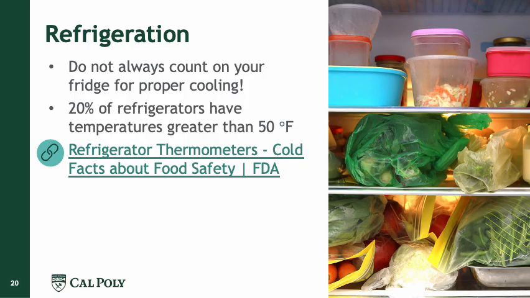So it's important to consider that for refrigeration to be effective, refrigerators have to be at the right temperature. And here I'm leaving the link of an FDA fact sheet about how to calibrate thermometers and how to make sure that you have a thermometer in your refrigerator to be sure that you are at the right temperature. Normally refrigeration temperatures are around 4 degrees Celsius, which is around 40 degrees Fahrenheit.